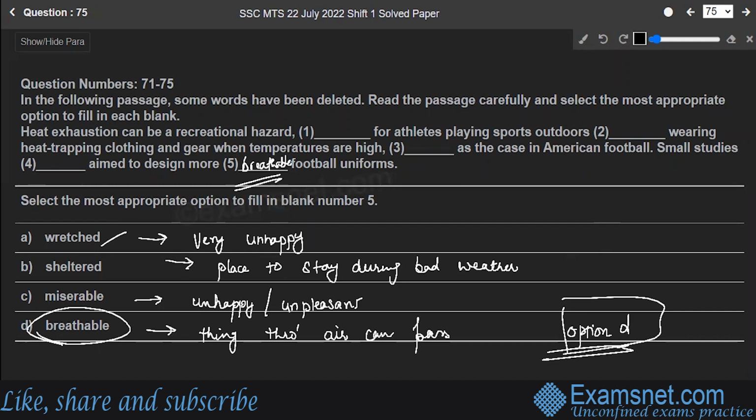Hope you are clear. So, now let's fill in the blanks one by one and read the paragraph one last time. It says heat exhaustion can be a recreational hazard, especially for athletes playing sports outdoors while wearing heat-trapping clothes and gear when temperatures are high, such as in American football. Small studies have aimed to design more breathable football uniforms. So, this completes our English section.